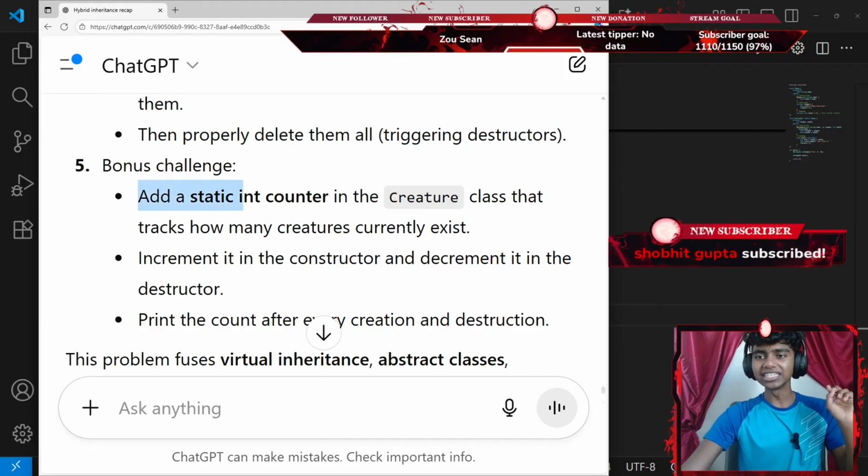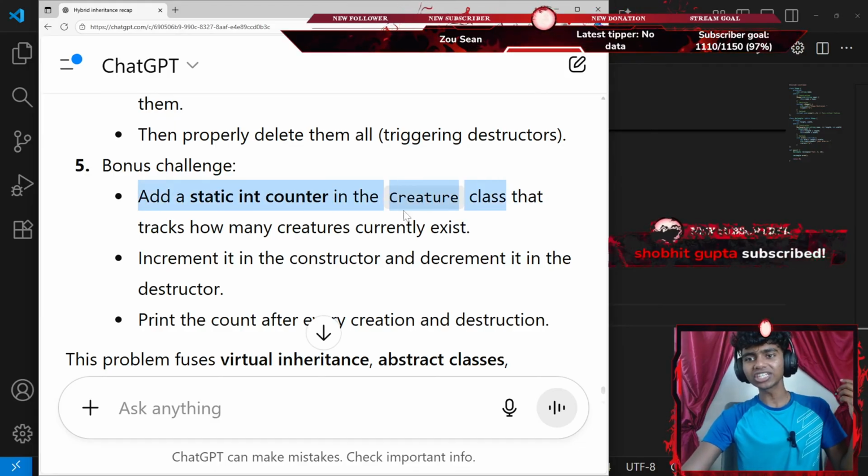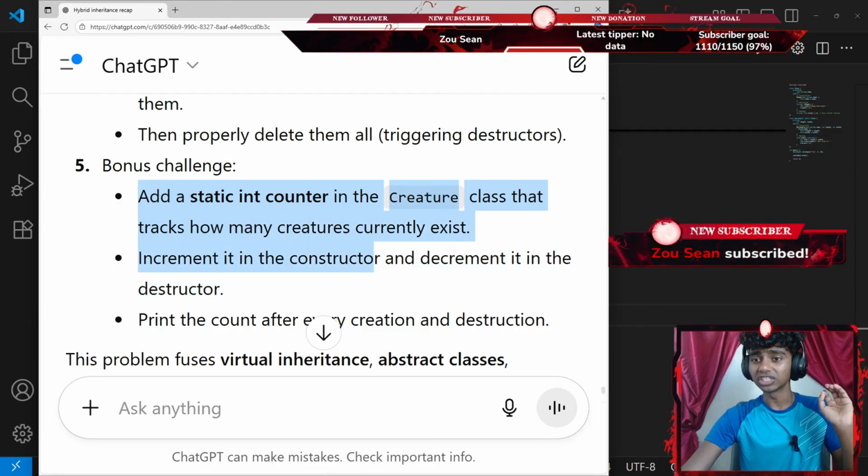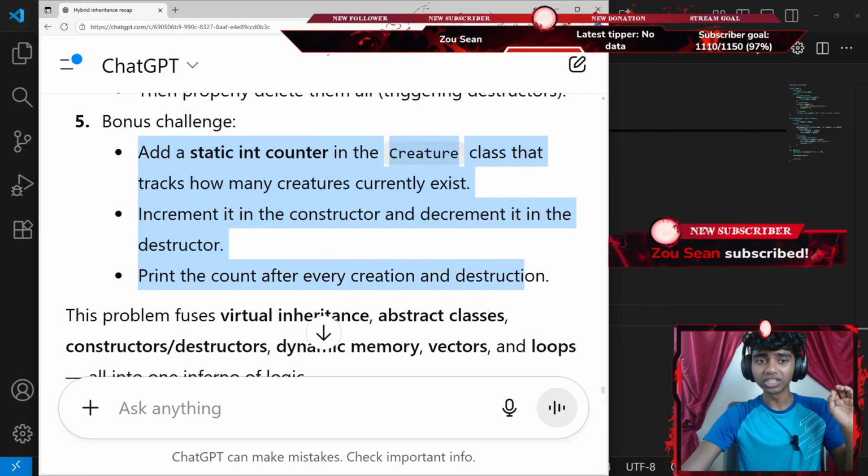Okay, that said, add a static integer counter in the creature class that tracks how many creatures currently exist. Increment in the constructor and decrement in the destructor.